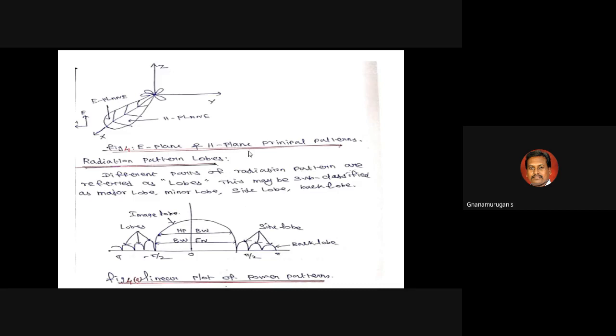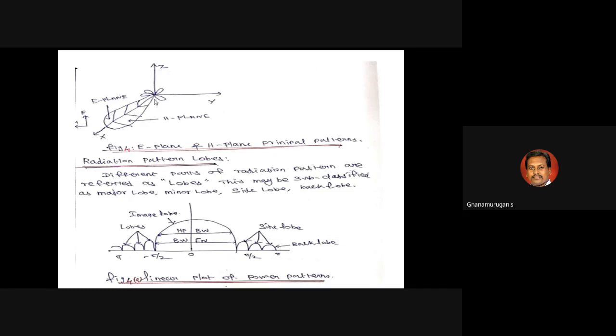Suppose you use the electric field and the magnetic field of the radiation pattern. So for the X direction you can draw like this. There is a major lobe, and this one is a side lobe. This one is a back lobe. This is a side lobe. This is a minor lobe. This is a back lobe.